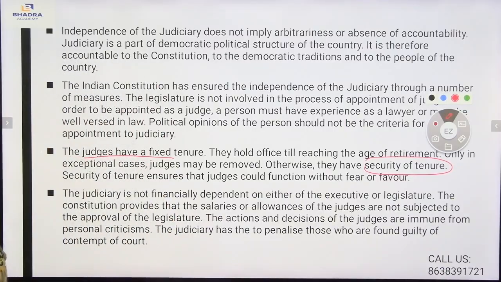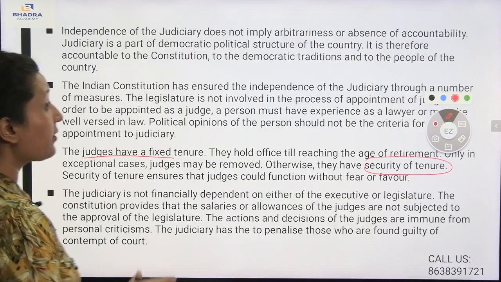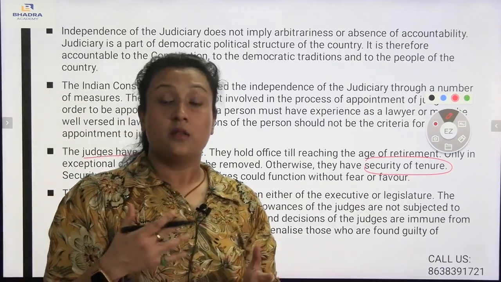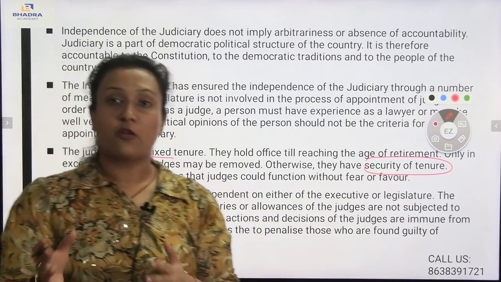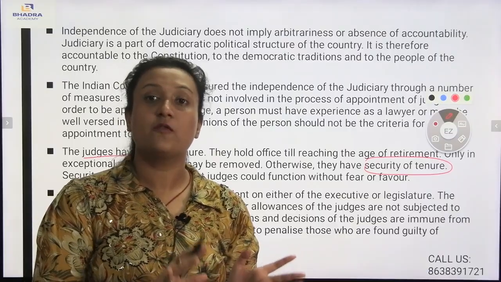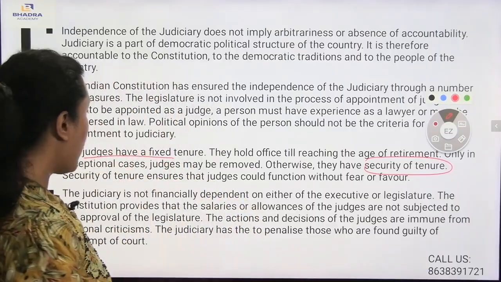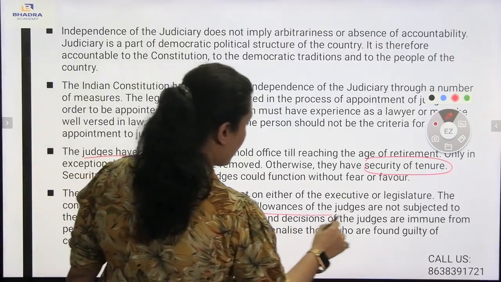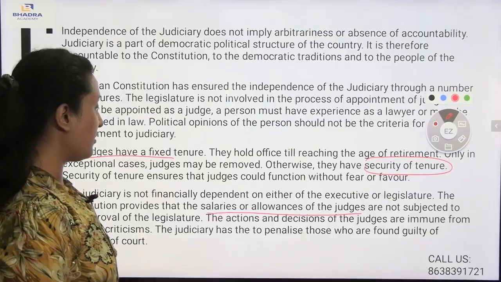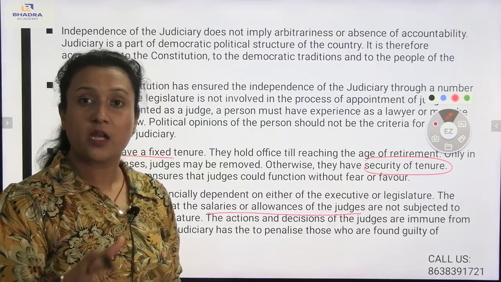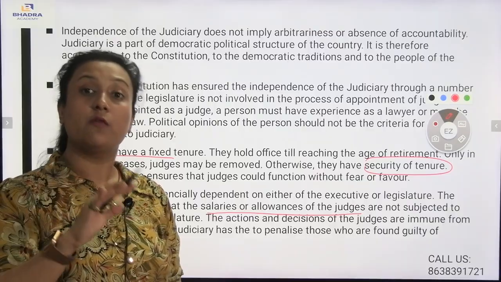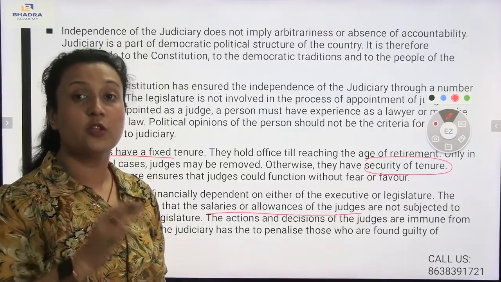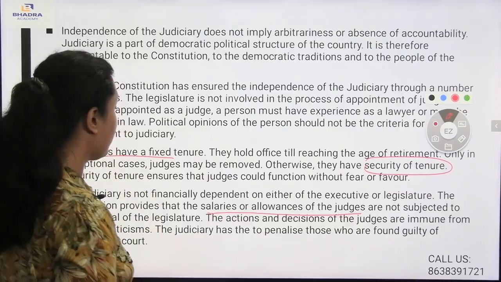The judiciary is not financially dependent on either the executive or the legislature. The constitution provides that the salary or allowances of the judges are not subjected to the approval of the legislature. Now here comes the salary term. The salary is not provided by the legislature or executive to the judges. The judges have their salary by the judiciary itself. And the salaries or the allowances are not subjected to the approval of the legislature. The legislature will not be giving any approval of the salaries and the allowances. It will actually be provided by the judiciary itself to the judges.